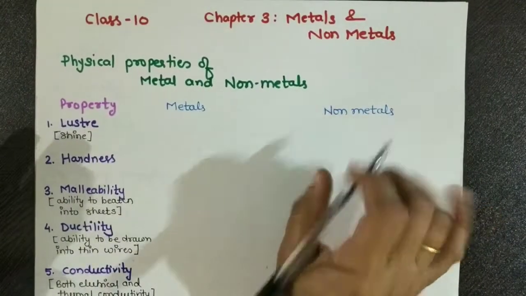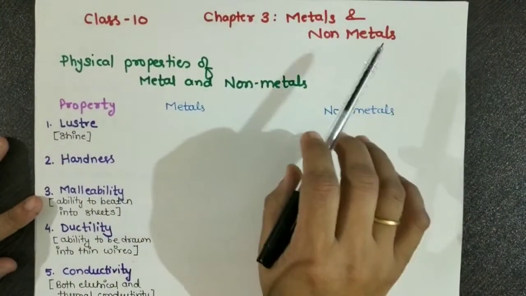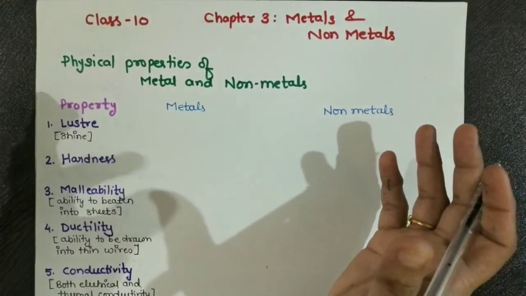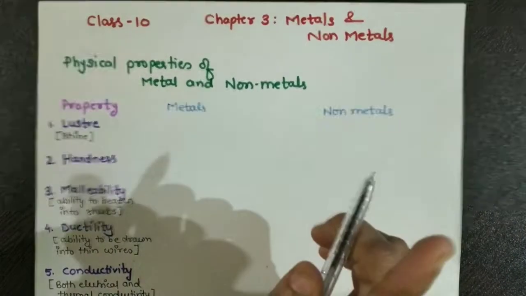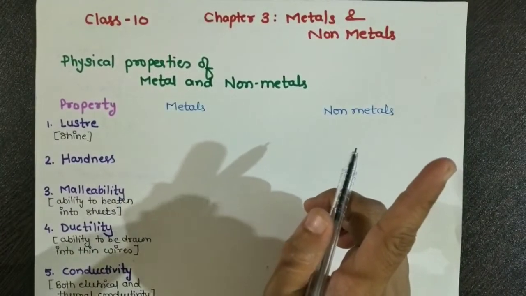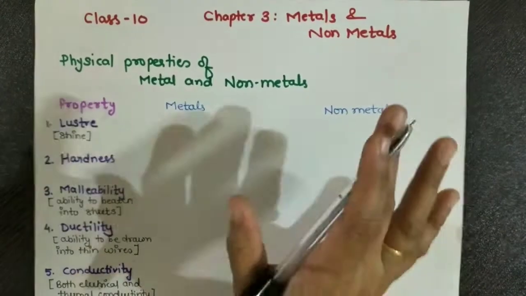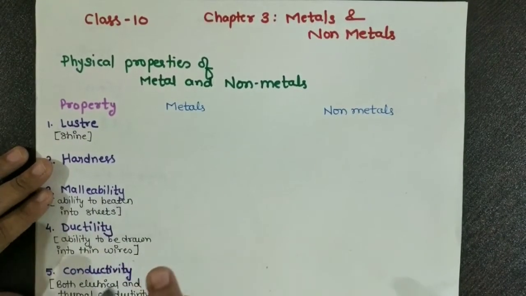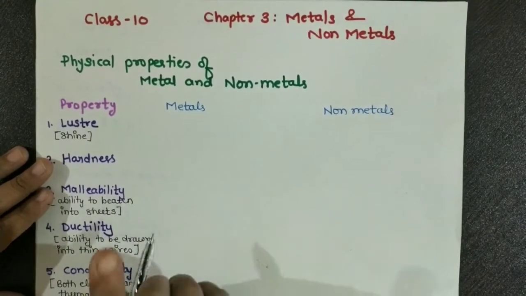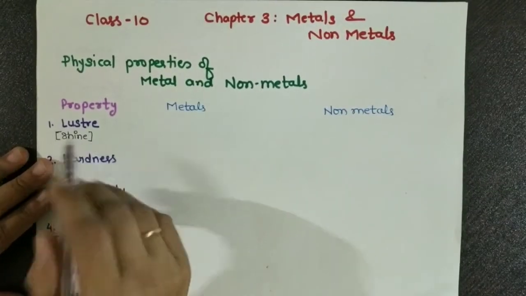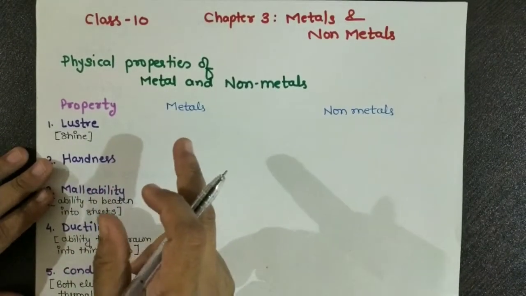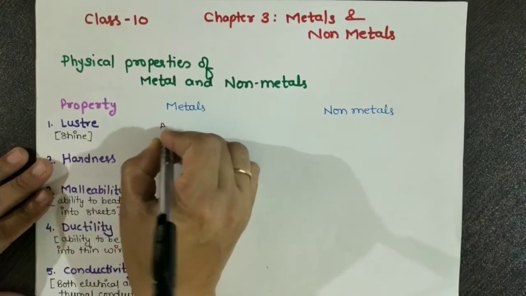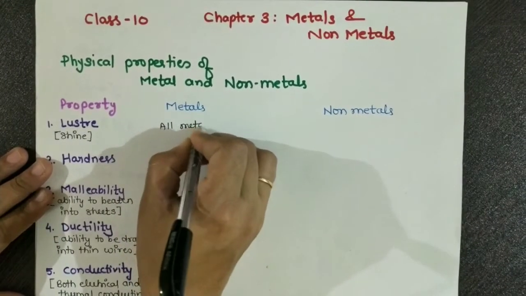In this lecture we will discuss metals and non-metals, and what are metals and non-metals. First we will study the physical properties of metals as well as non-metals. If you see the physical properties, the first point is luster. Luster means shine. You all know that the metals have a metallic shine. So we will just say that all metals have luster.